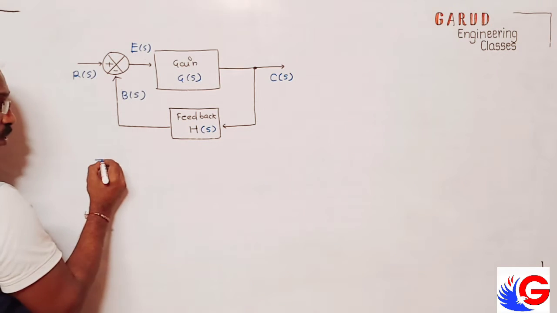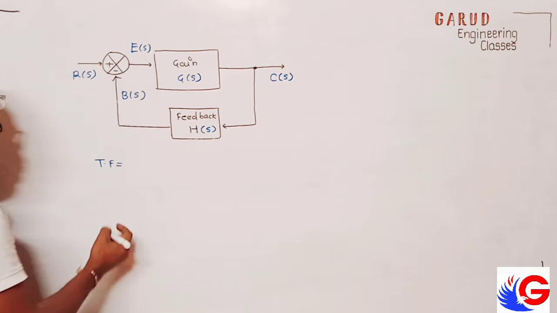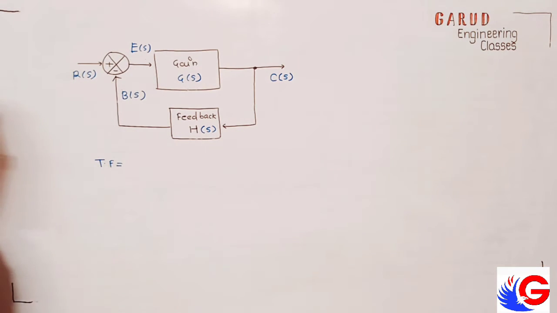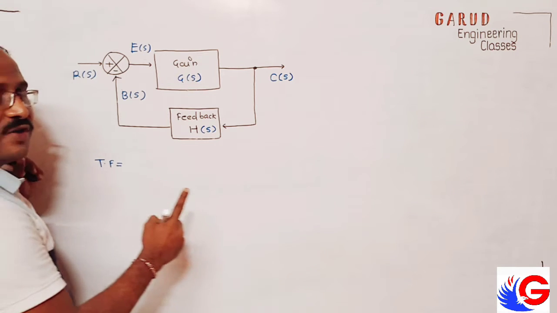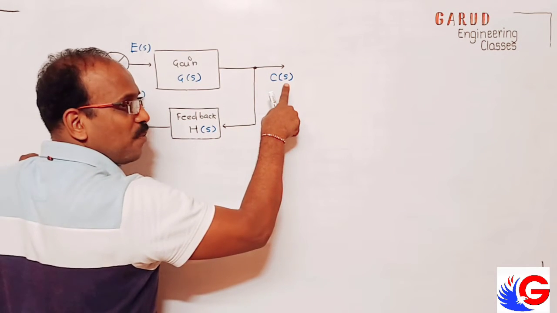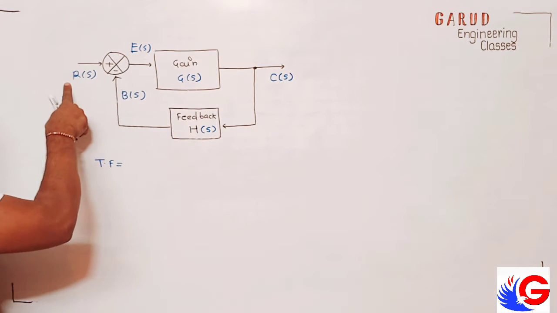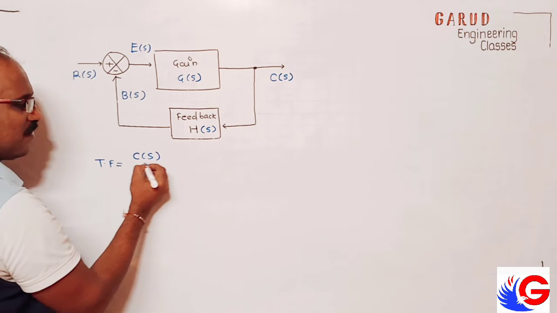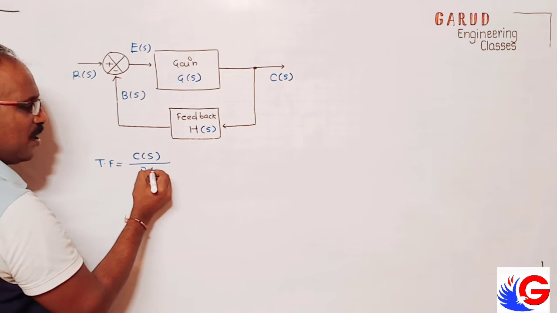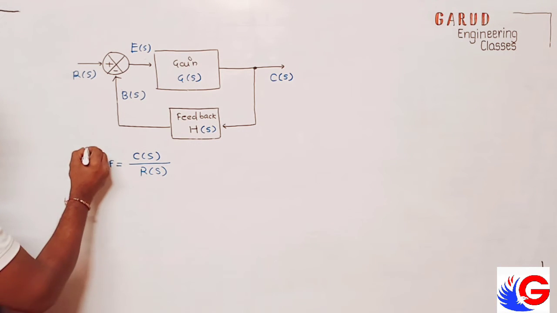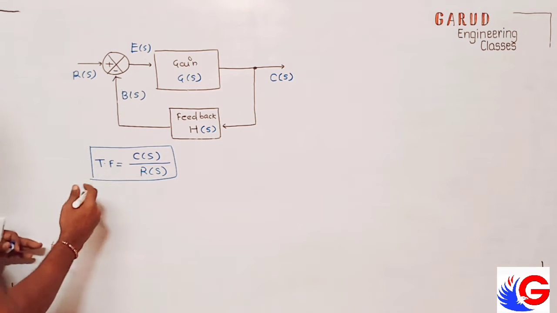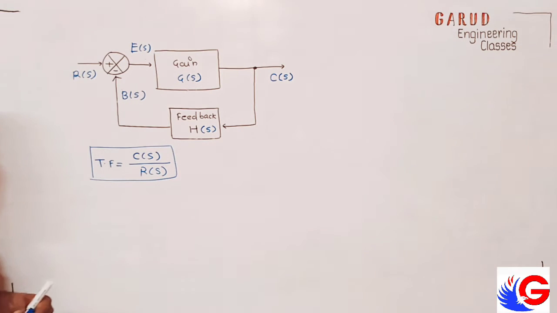As I told you, transfer function equals output upon input in Laplace domain. Transfer function is Laplace transform of output upon Laplace transform of input. So what is the Laplace transform of output? C of S. What is the Laplace transform of input? R of S. This is the transfer function. Transfer function says how much signal is amplified. It is like a gain of the amplifier.